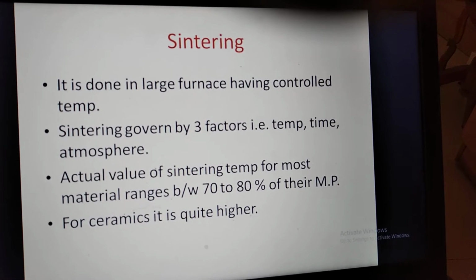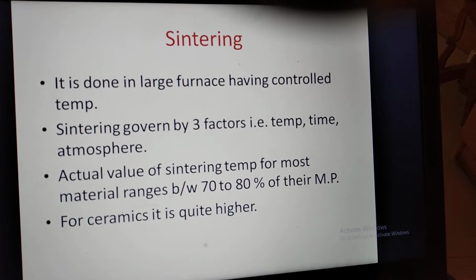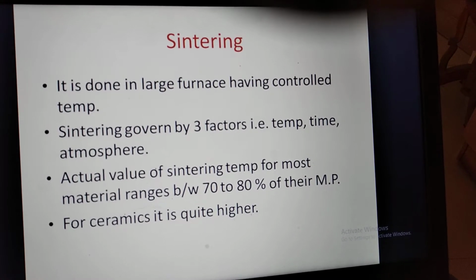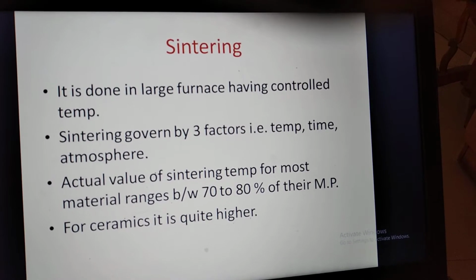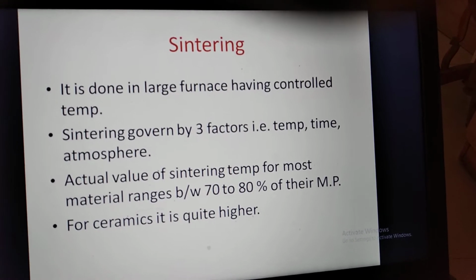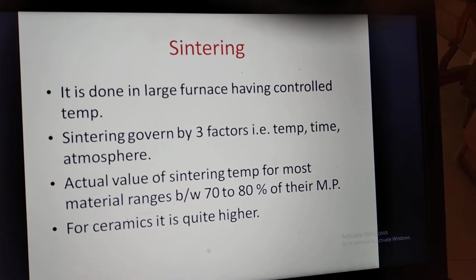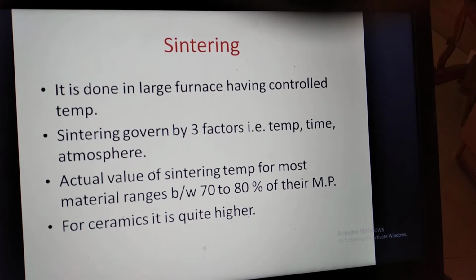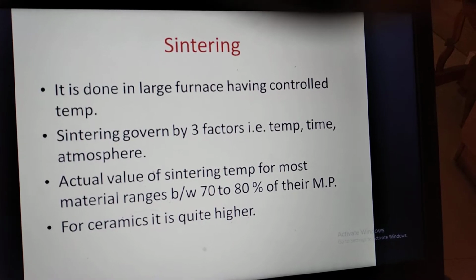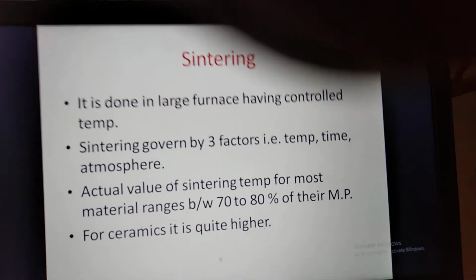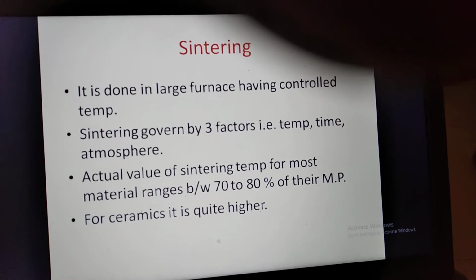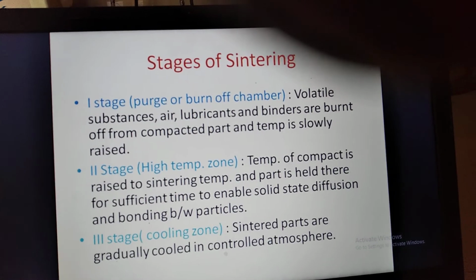The actual value of sintering temperature for most materials ranges between 70 to 80% of their melting point. What is meant by this? For the material which you are selecting for sintering, you have to keep the sintering temperature between 70 to 80% of its melting point, except for ceramics, because they require higher temperature than other materials.